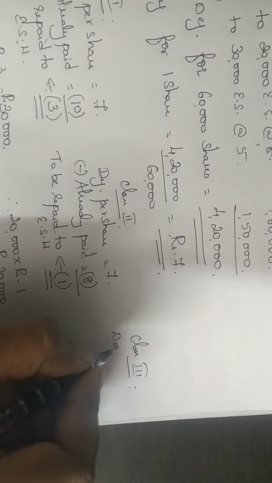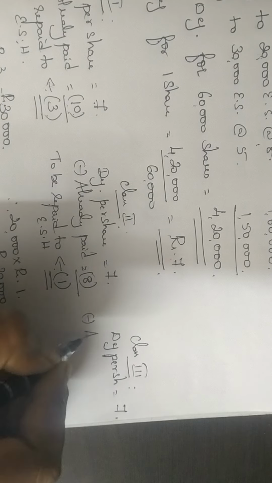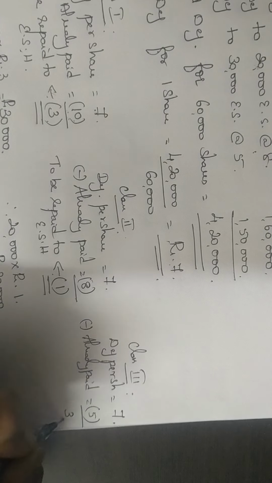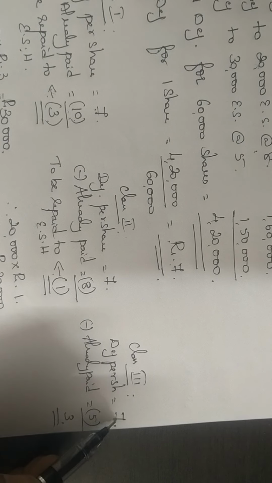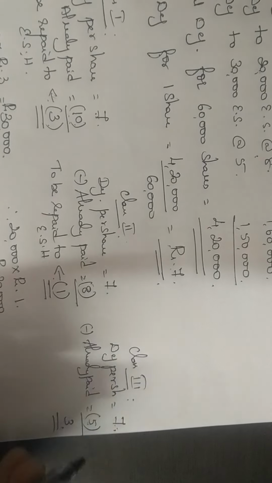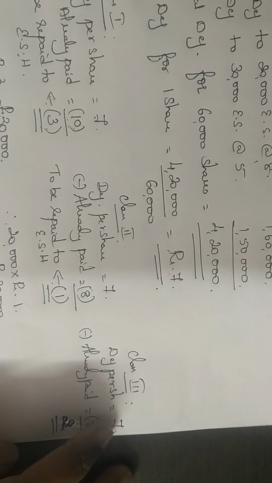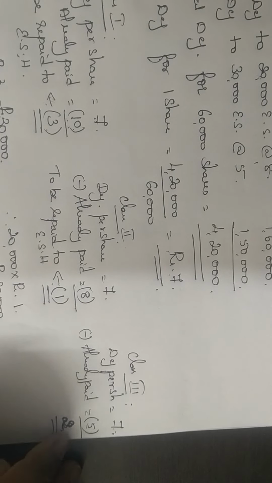Okay, class 3 again. Deficiency per share is 7, minus see how much they have already paid. Class 3 they have already paid 5 rupees. So 7 minus 5 is... I will not put this in bracket. Why? Because my deficiency is 7 rupees, but they have paid only 5 rupees, which means they have to pay extra 3 more rupees. Sorry, 2 rupees. 7 minus 5 is 2. So deficiency per share is 7, but they have paid only 5 rupees. 2 rupees is the extra amount that they should pay us.